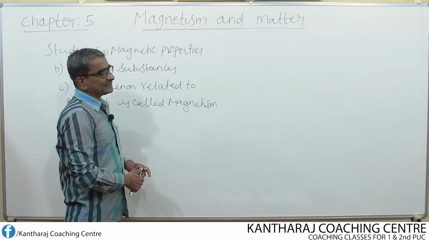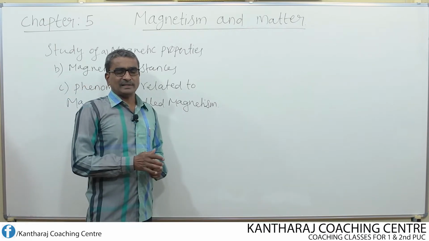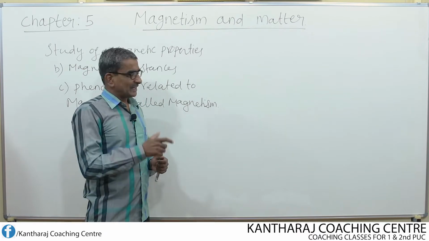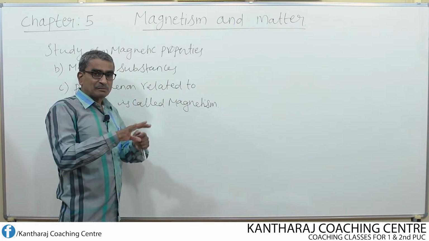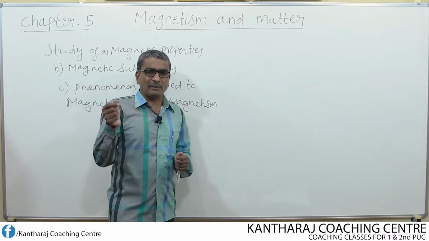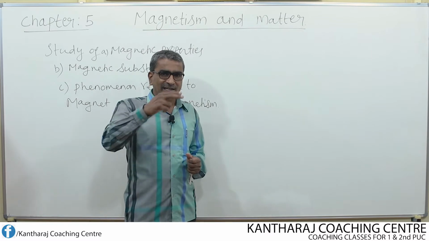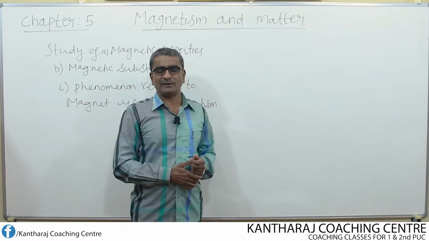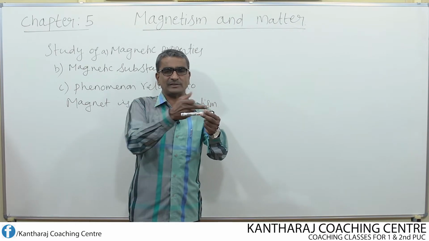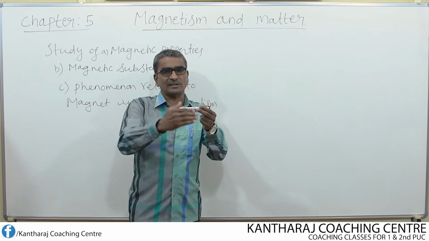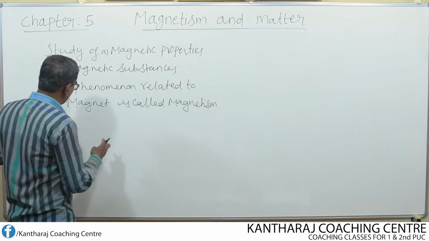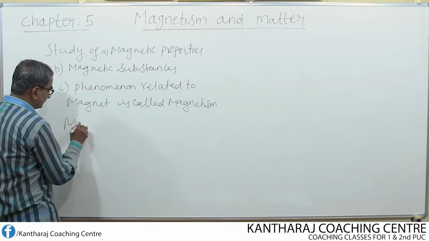Since we are discussing magnetism, you must know basically about a magnet, because it's the magnet which produces the magnetic field around it. Even when we pass current through a conductor, in the region around the conductor there will be a magnetic field. Suppose you pass current through this conductor, all around this conductor there will be a magnetic field. But here let us know what is meant by magnet.